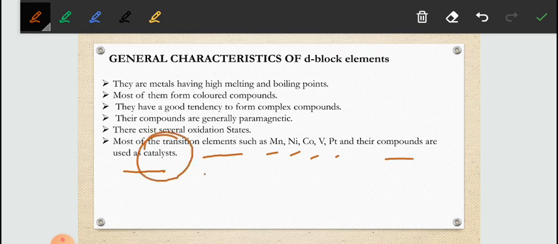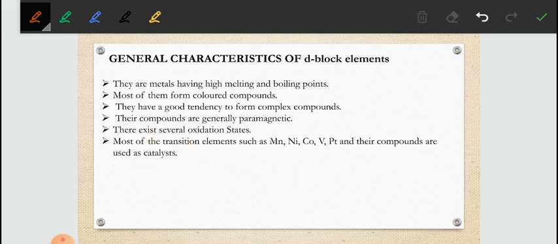What are catalysts? Catalysts are substances which alter the rate of a reaction. They can increase the rate, helping the reaction occur faster, or decrease the reaction rate.